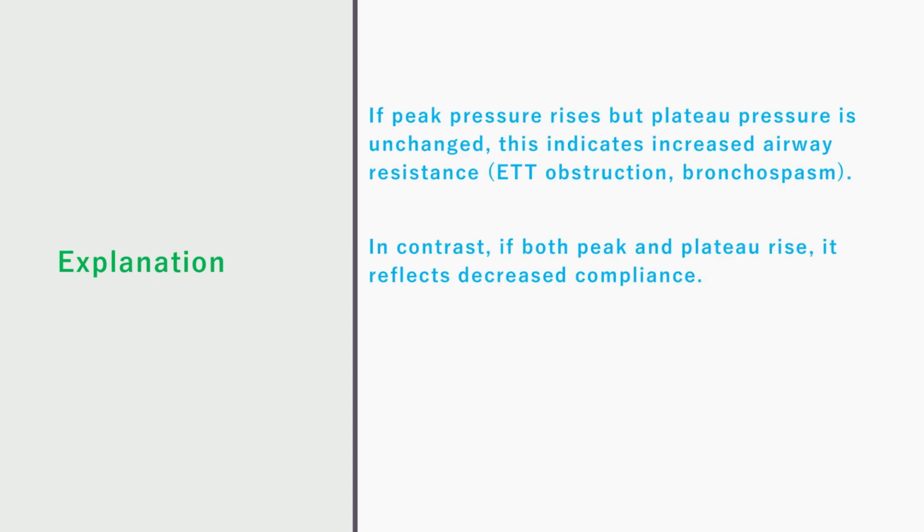Explanation. If peak pressure rises but plateau pressure is unchanged, this indicates increased airway resistance. For example, bronchospasm or endotracheal obstruction like kinking or mucus plugging. In contrast, if both peak and plateau pressure rise, it reflects decreased compliance.